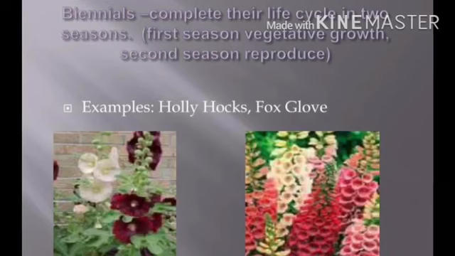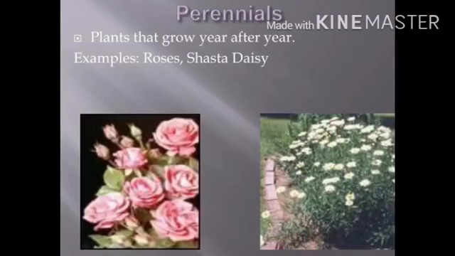Examples: hollyhock, foxglove, carrot, radish, potato, turnip, etc. Now perennial plants grow year after year, for example rose, daisy, neem, mango, guava, babool, palm, peepal, etc.